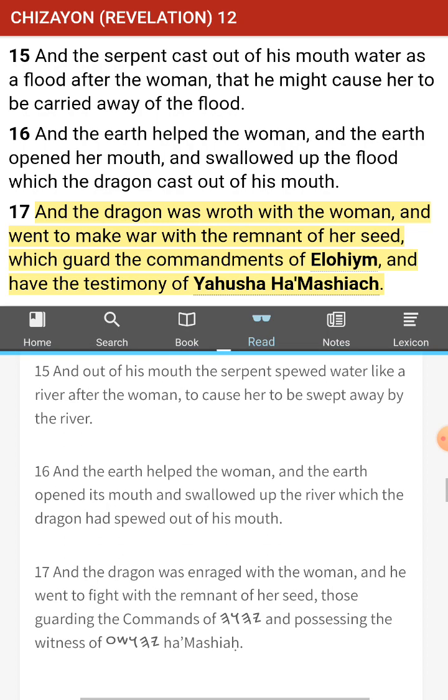Okay, 15. And out of his mouth the serpent spewed water like a river after the woman, to cause her to be swept away by the river. And the earth helped the woman. And the earth opened its mouth and swallowed up the river, which the dragon had spewed out of his mouth.